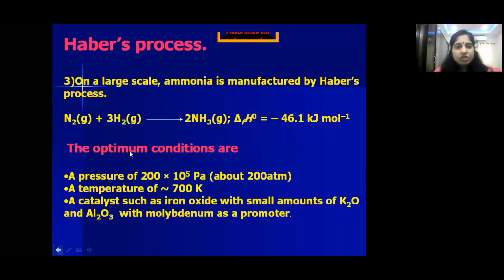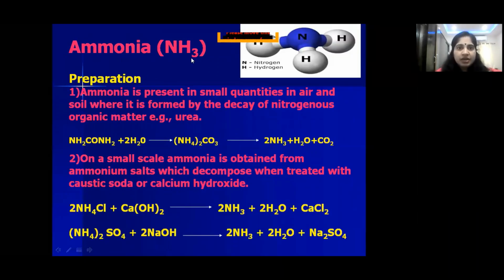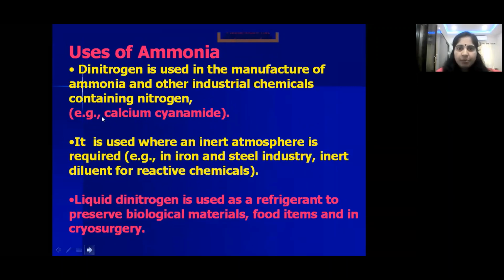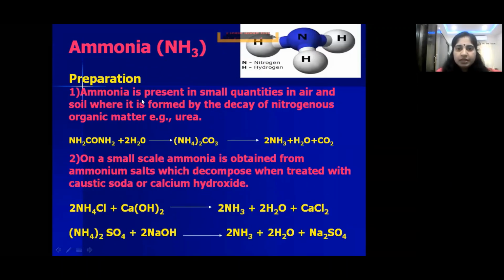Now coming to the preparation of ammonia. Another important compound of group 15 elements is ammonia. Ammonia is present in small quantities in air and soil, where it is formed by the decay of nitrogenous organic compounds. Some organic compounds like urea, when they decompose, give ammonia.